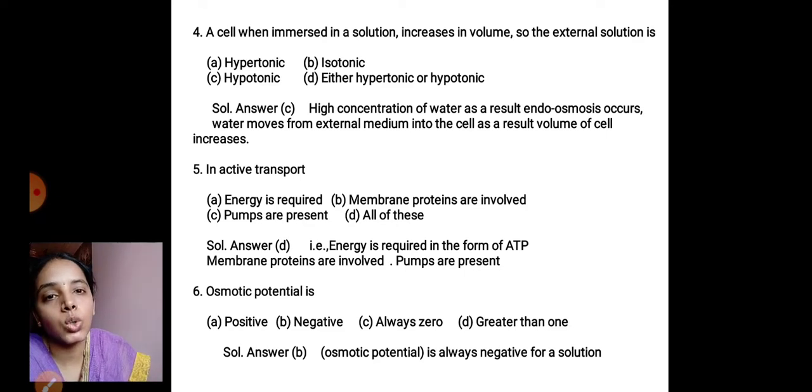So next, the sixth question, that is osmotic potential. So here for osmotic potential the options are A positive, B negative, C always 0, D greater than 0.